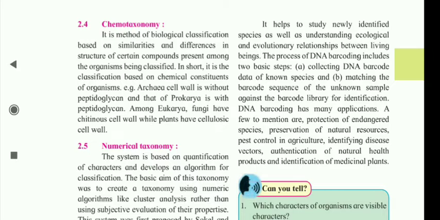DNA barcoding has many applications. A few to mention are protection of endangered species, preservation of natural resources, pest control in agriculture, identifying disease vectors, authentication of natural health products, and identification of medicinal plants.